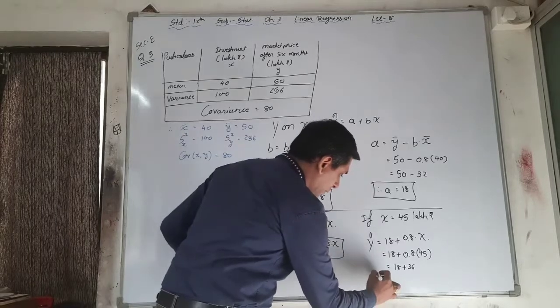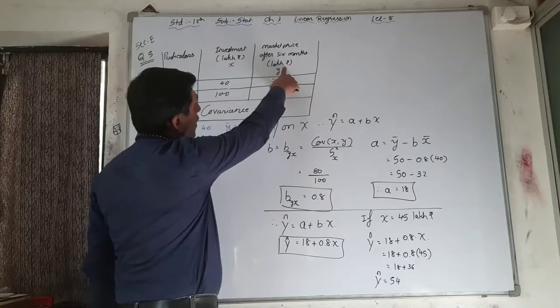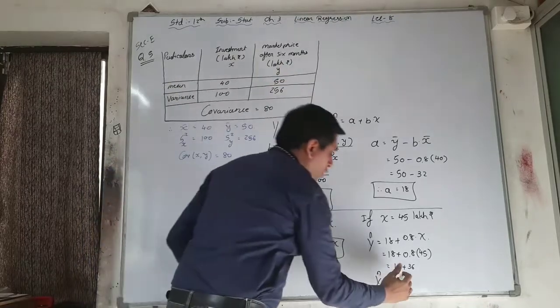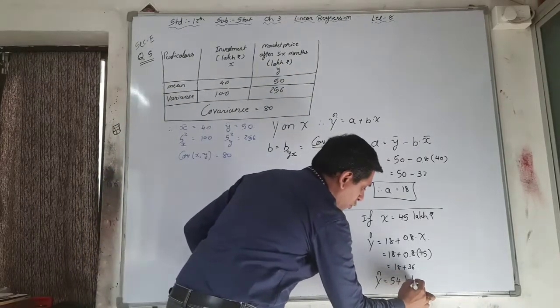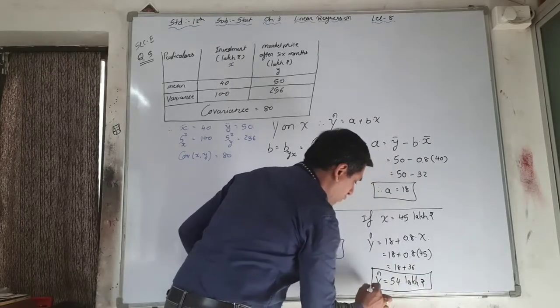So y cap is equal to 54. But your y value is in lakh rupees. So here you have to write 54 lakh rupees. This is your final answer.